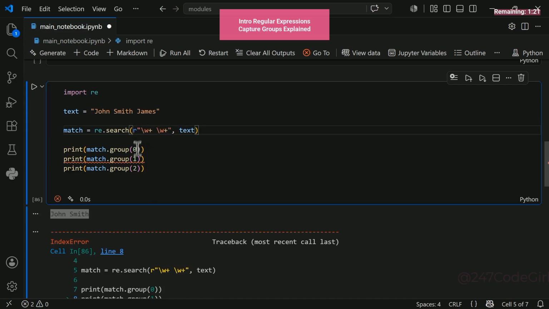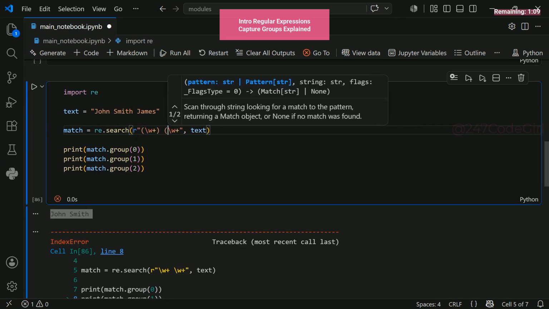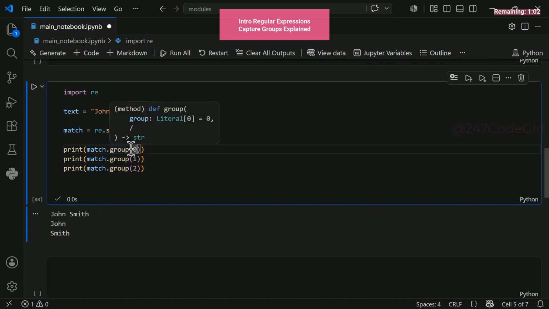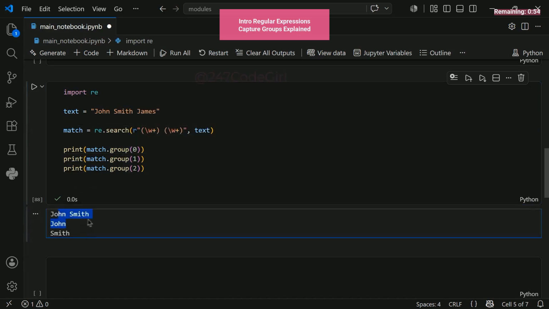By design, group 0 always returns the entire match. So when we search for a word, a space, and another word, group 0 is that. To get individual parts, we wrap them in round parentheses. Let's run this updated version. Look at what happens now. We still have group 0, and the error is gone. Group 0 captures the full matched string. That includes a word, a space, and another word, John Smith. Now look at group 1. This first segment is group 1, John. Group 2 isolates Smith right here.